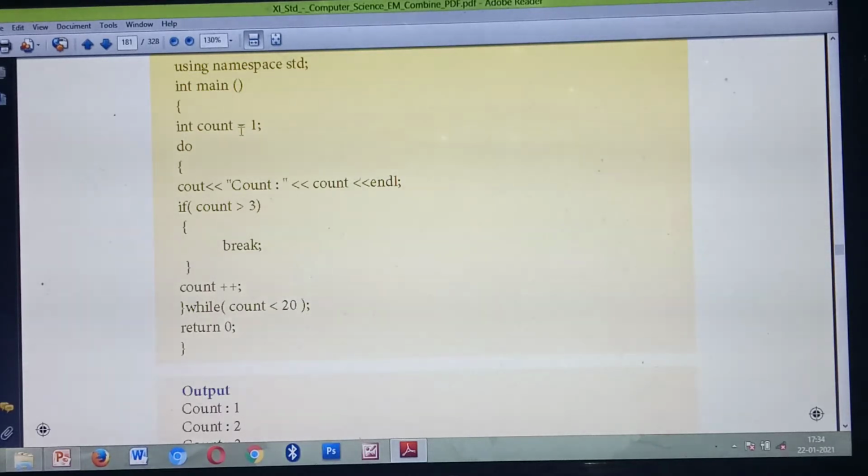Okay, inside now you are going to write this program using a do while loop. Okay, do while loop. Inside the do you are giving cout count.